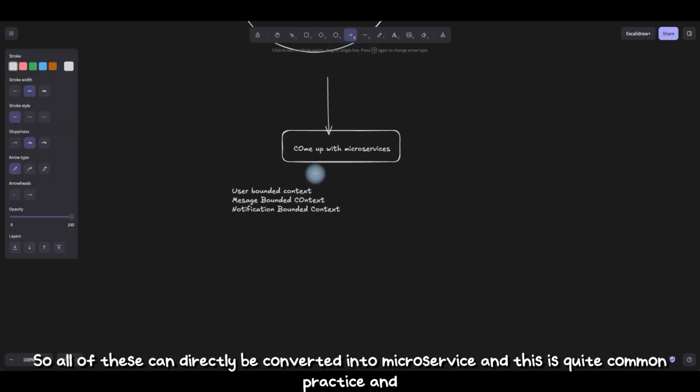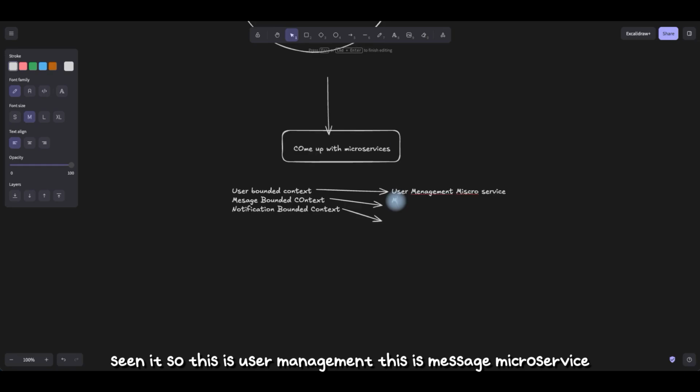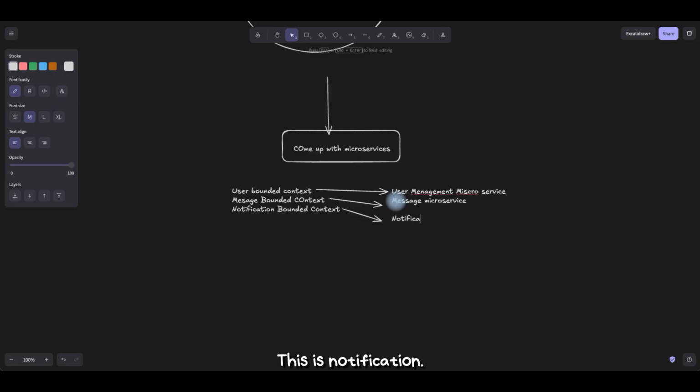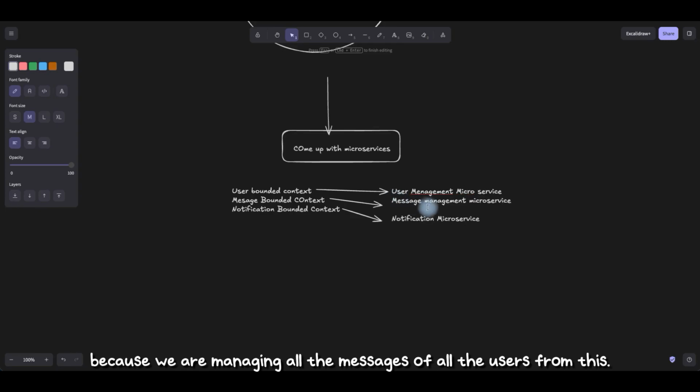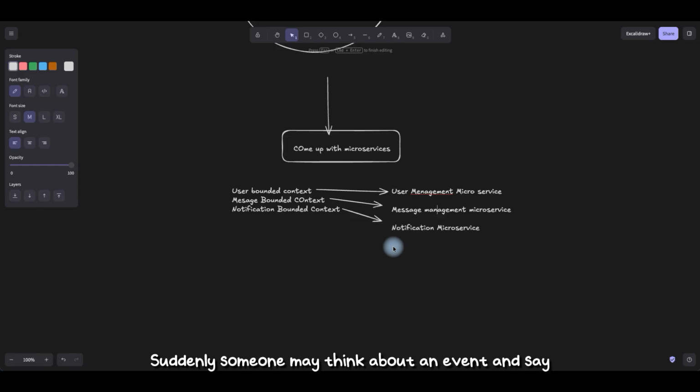So all of these can directly be converted into microservices, and this is quite common practice. If you are already working somewhere, you might have already seen it. So this is the user management, this is the message microservice, this is the notification microservice. We can also call it the message management microservice, because we are managing all the messages of all the users from this.